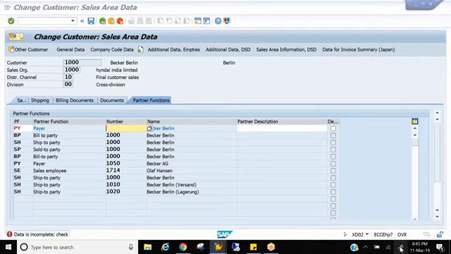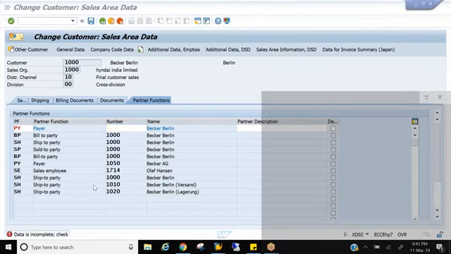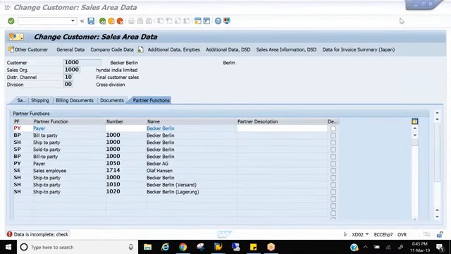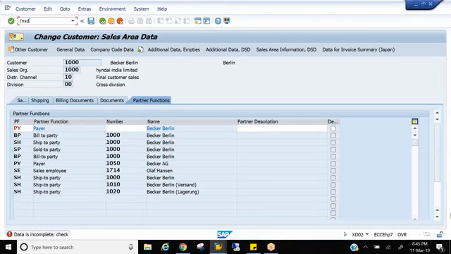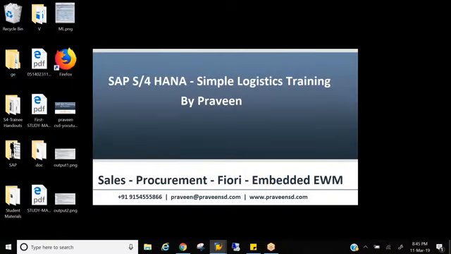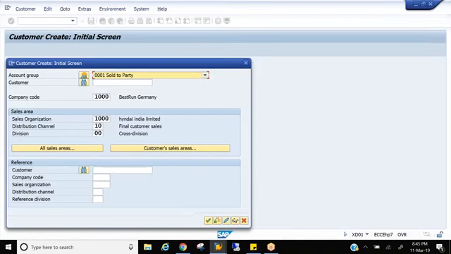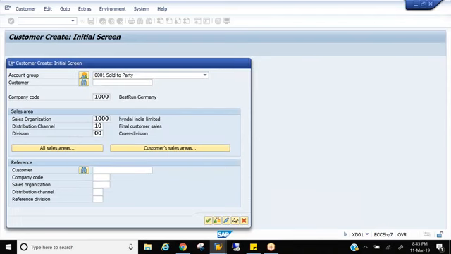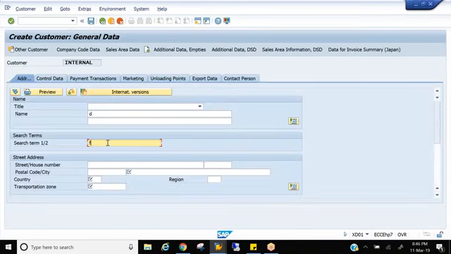See, when you create a customer, you don't enter this data. You don't enter sold to party, ship to party, payer. You don't enter customer number. The system will automatically take it. Let me show you. /n XD01. If I create a customer, customer search, I don't want to search. So I'll just fill only the mandatory fields.